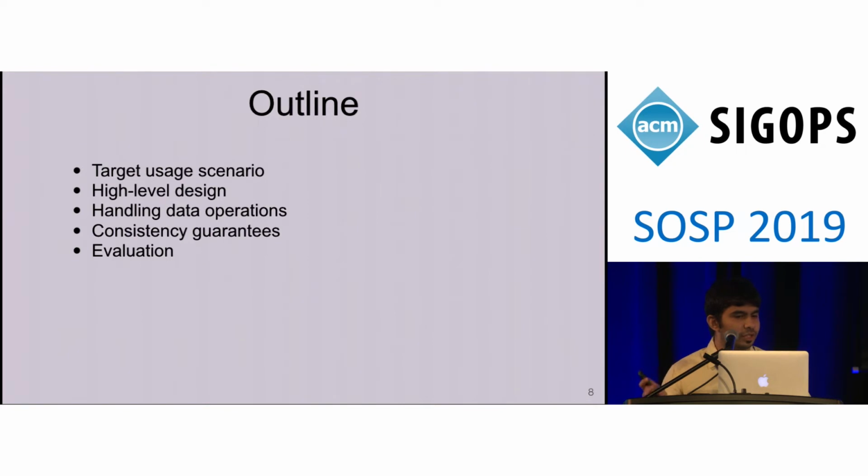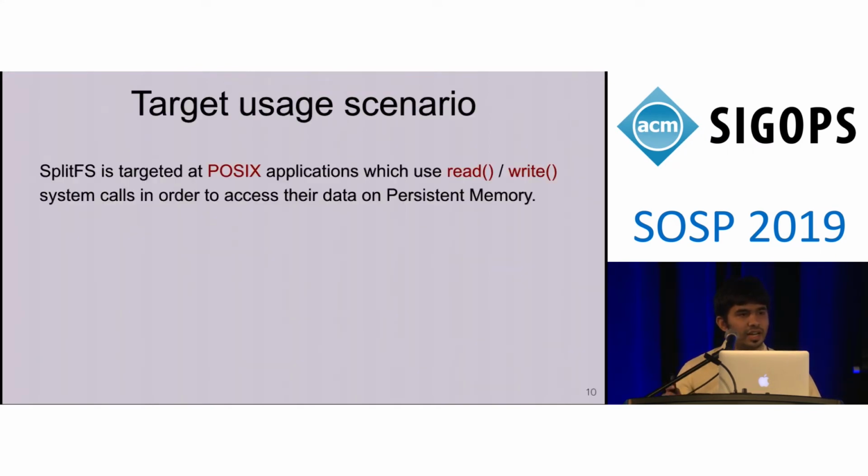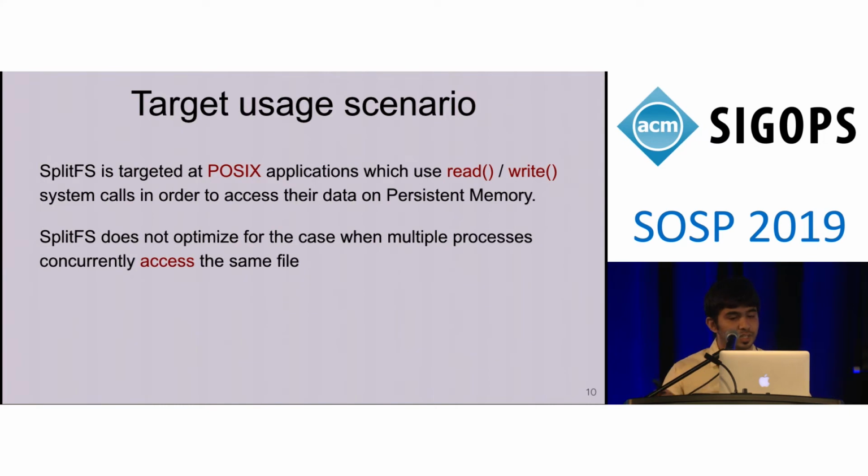Here is the outline for the rest of my talk. I will first discuss the target usage scenario for SplitFS. SplitFS is targeted at POSIX applications which use read and write system calls in order to access their data on persistent memory. Please note that this is the most common case for POSIX applications, because they normally use reads and writes in order to access persistent memory. Secondly, SplitFS does not optimize for the case when multiple processes concurrently access the same file.